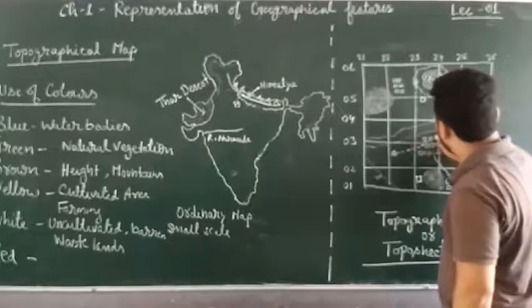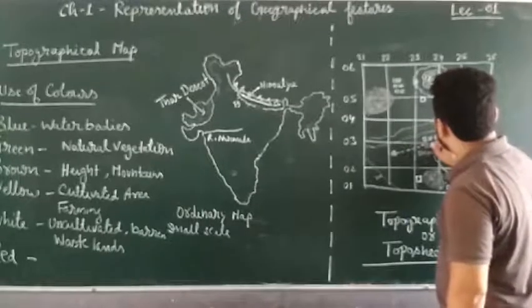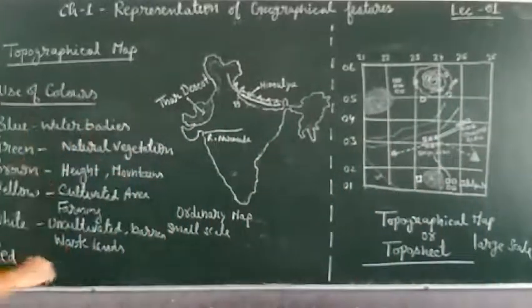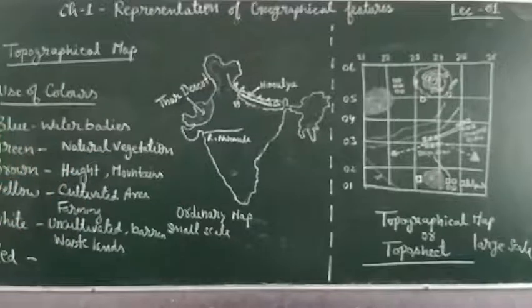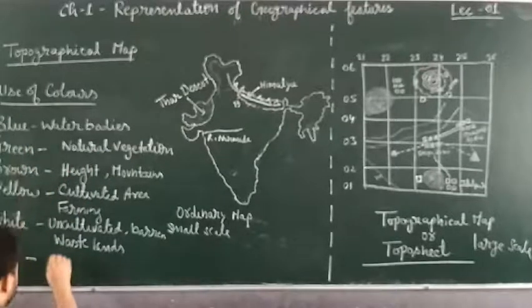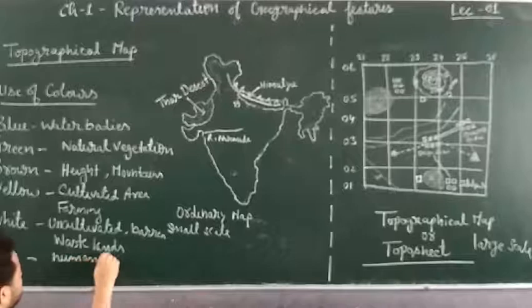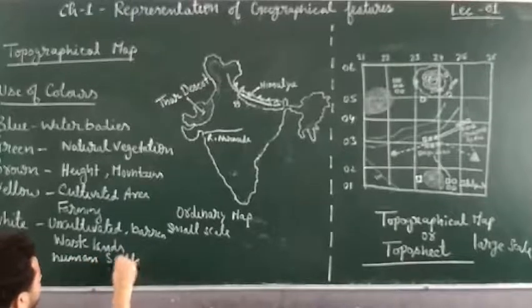So red color is used to show which geographical feature, a man-made or cultural geographical feature of Earth? That is human settlement.